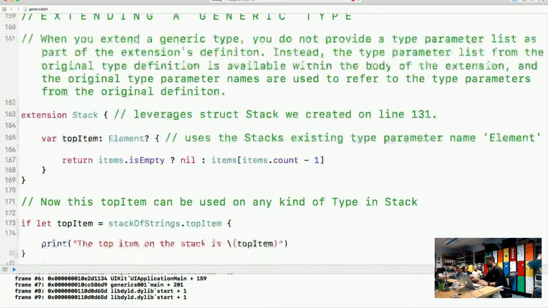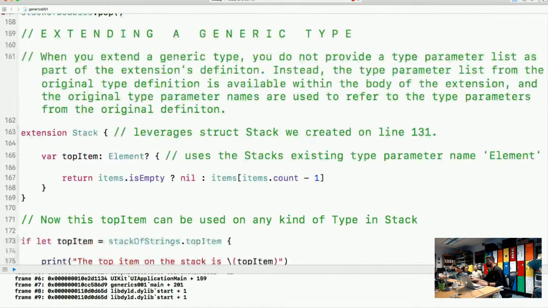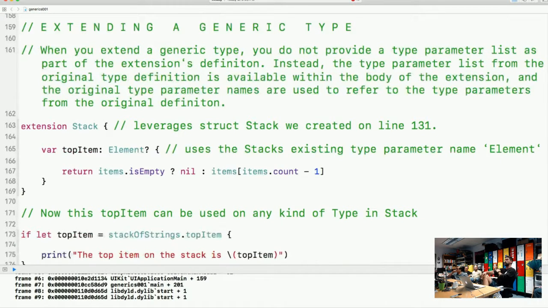Awesome. Okay, I'm just going to check the time real quick. So we're about halfway through, and we're on line 159. Extending a generic type. When you extend a generic type, you do not provide a type parameter list as part of the extension's definition. Instead, the type parameter list from the original type definition is available within the body of the extension, and the original type parameter names are used to refer to the type parameters from the original definition.